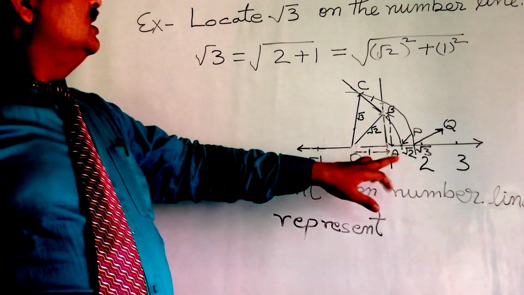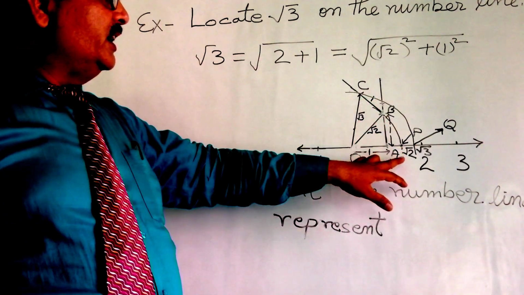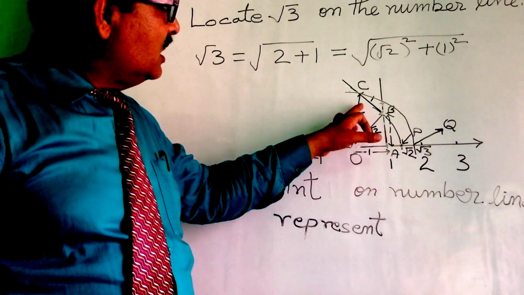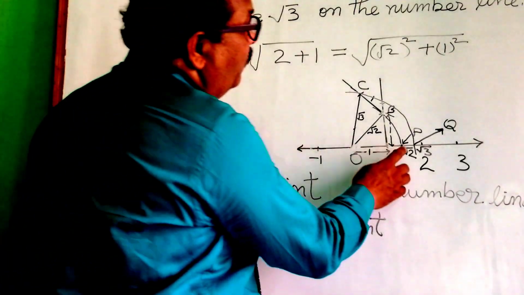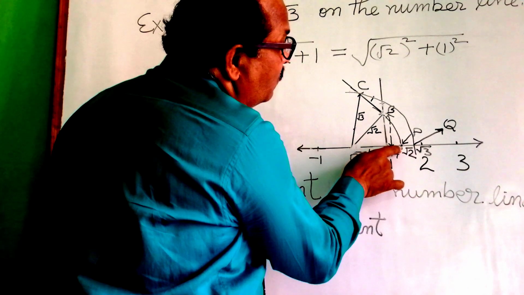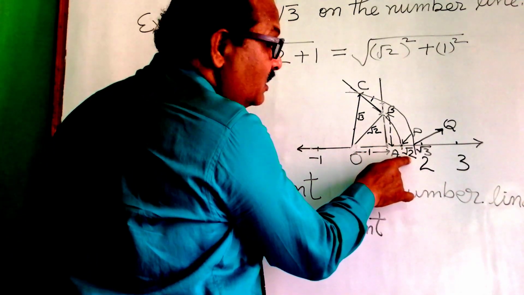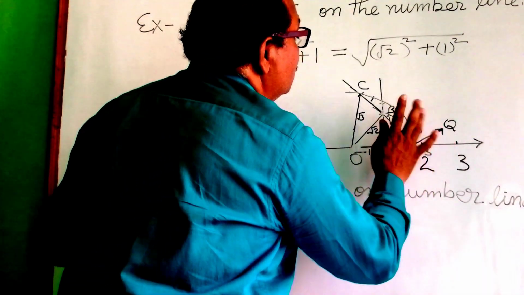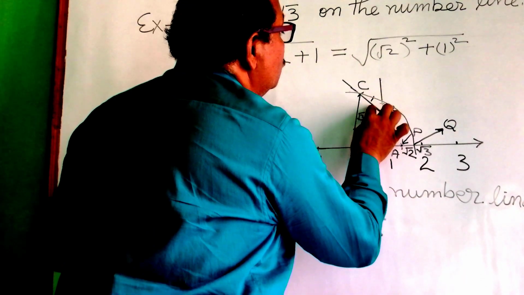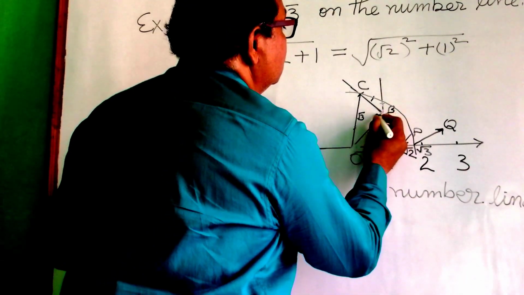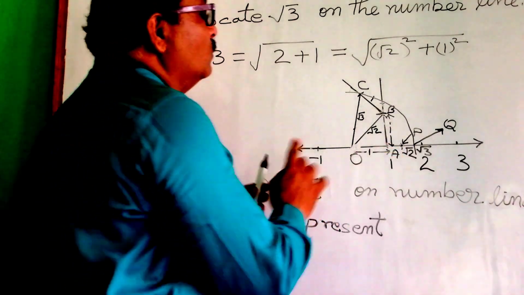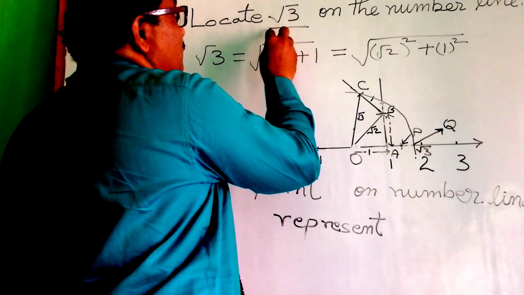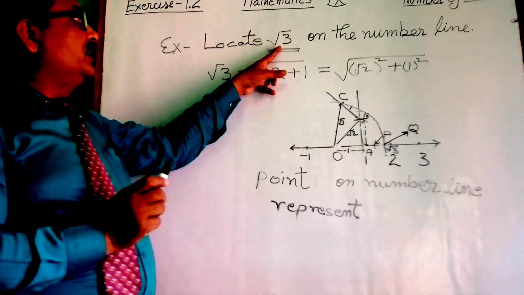Is it clear to all? Here you can see previously located root 2, but when you are going to represent root 3, miss the arc at point P. You don't mark it like this because you don't want to get root 2, you want only root 3. So you can rub it, you can clean it like this. No need to represent root 2 when you are to represent root 3.